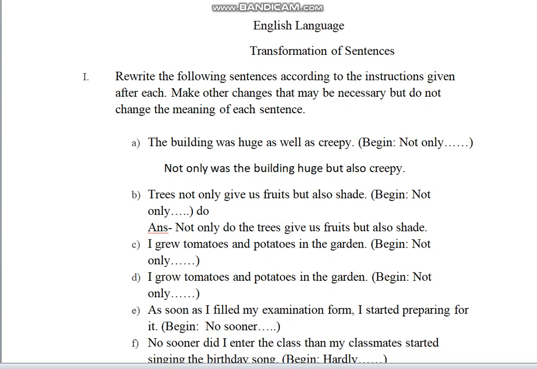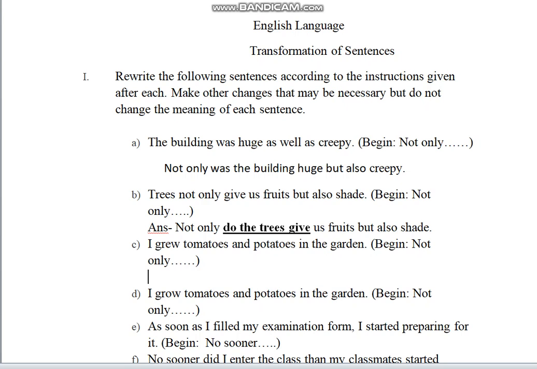Do not write not only does the trees. If this is plural, this will also be plural. Again, not only do the trees give us fruit. You cannot write not only does the trees gives us. This is plural. This should be singular. So we remove the S from here. Not only do the trees give us fruits, but also shade. Please be very careful.